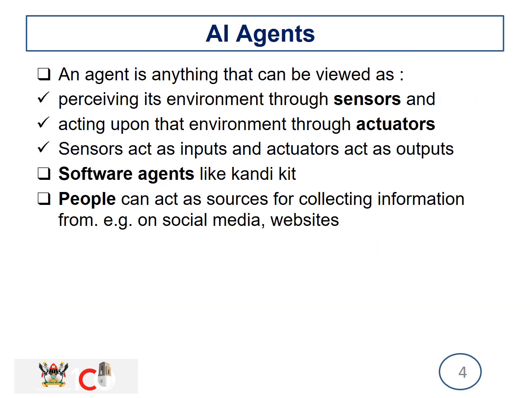AI agent. An agent is anything that can be viewed as perceiving its environment through sensors and acting upon that environment through actuators. Sensors act as inputs and actuators act as outputs. For my project, the agent is a piece of software that I'm going to use to design my model, and people can be sources for collecting my information. For example, I can collect it from social media, websites, or the public.